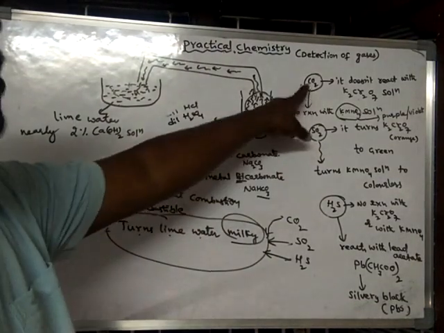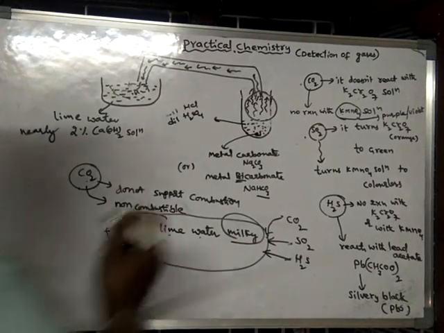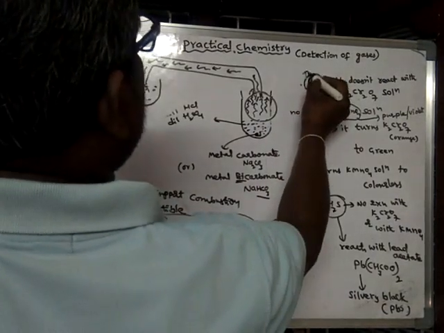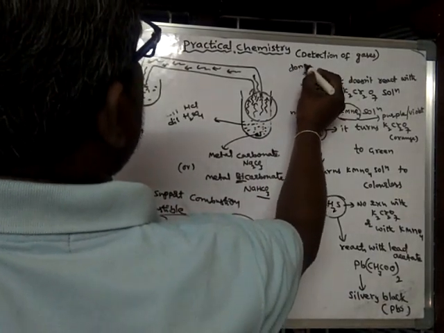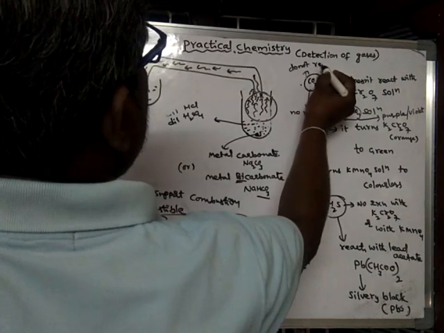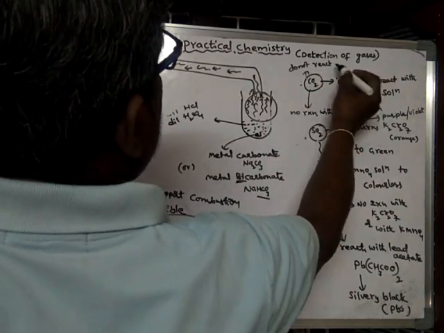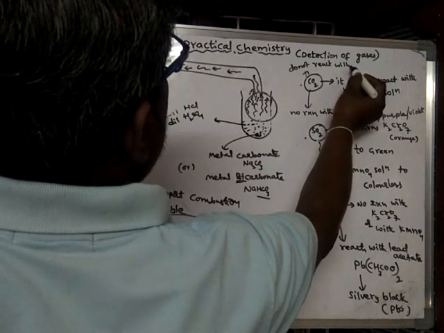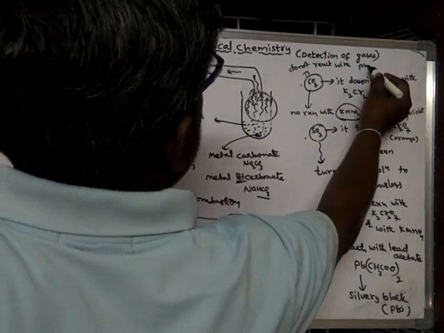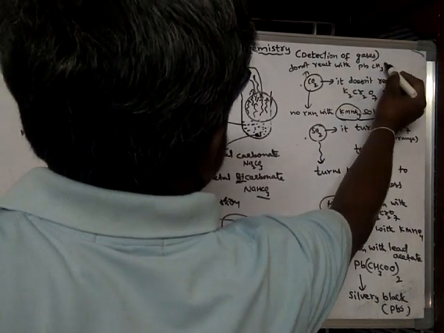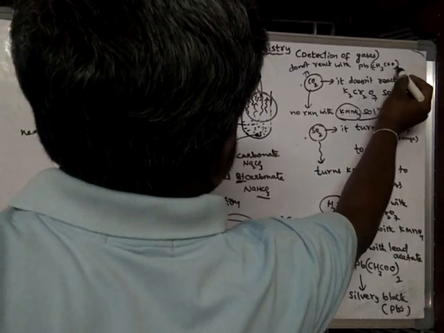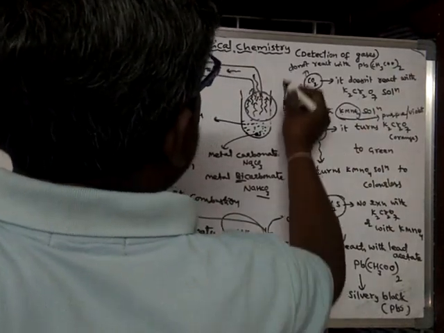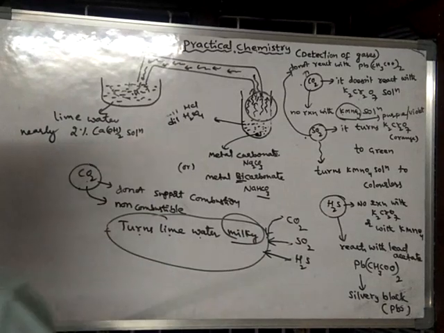Here CO2 does not react with lead acetate, and even SO2 does not react with lead acetate.